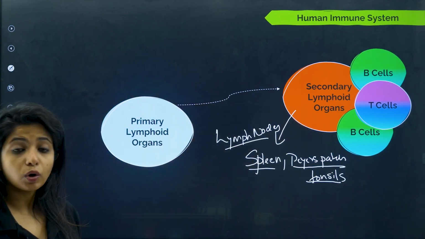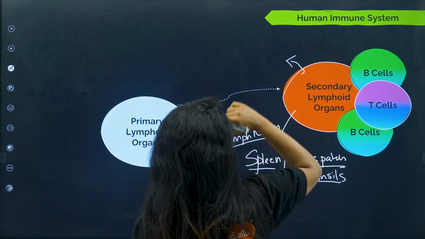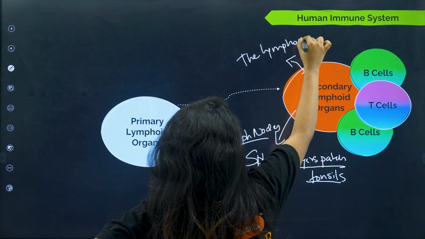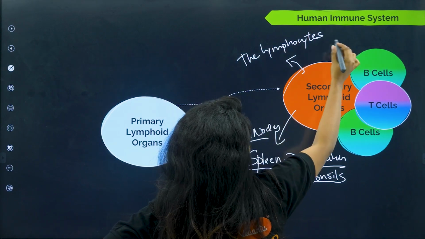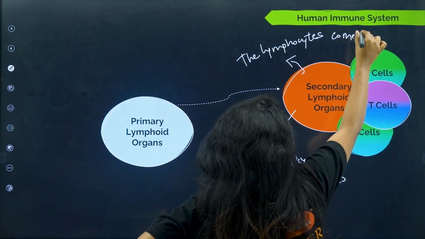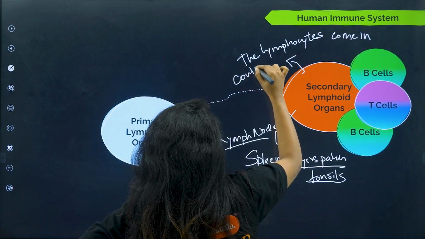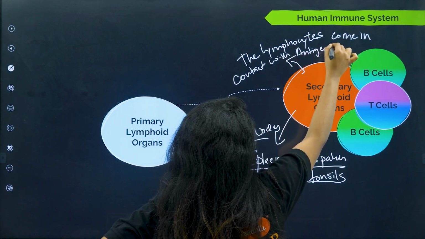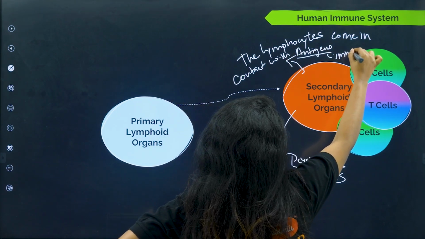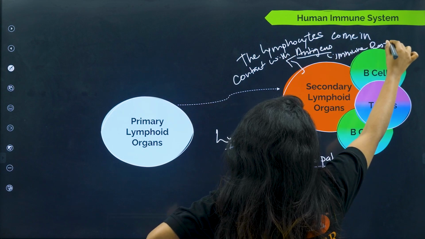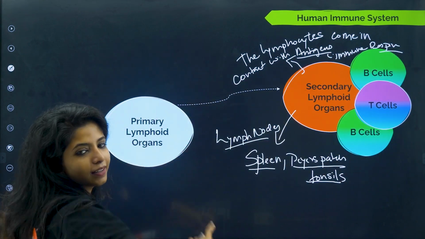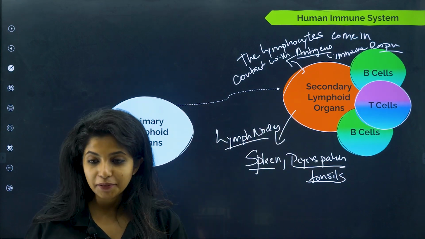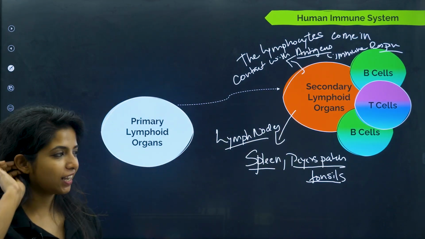These are secondary lymphoid organs where what is happening? The lymphocytes basically come in contact with antigens and produce immune response. So this is your home and this is the place where you went to study. This is where you'll actually see what life is at the end. Okay, so basically that is the thing.